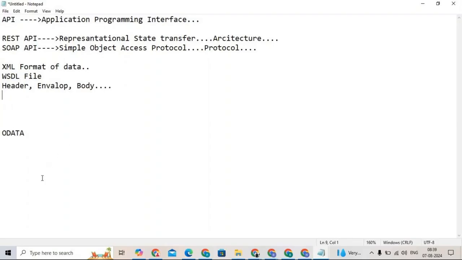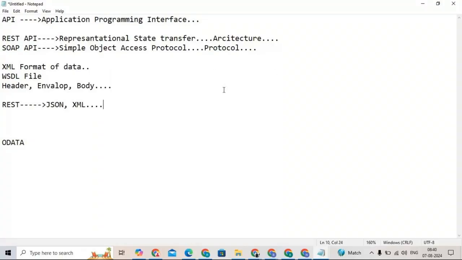Now coming to REST APIs. As I mentioned, REST, representational state transfer, is an architecture. Here we can use both the JSON format of data as well as the XML format of data. So REST will support both JSON as well as XML because it's an architecture.